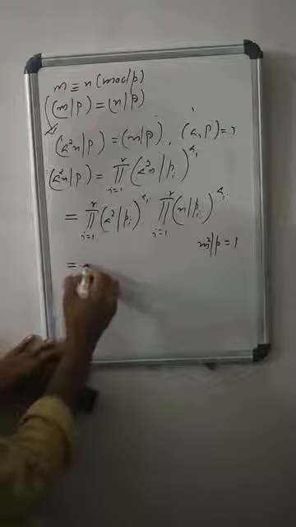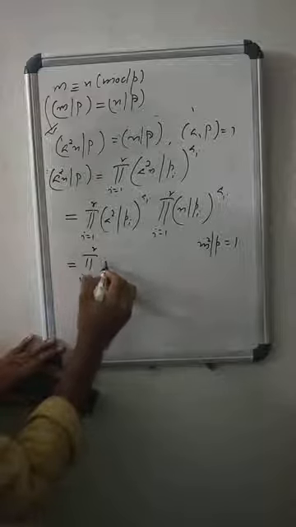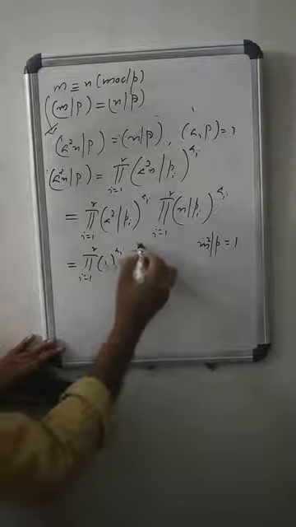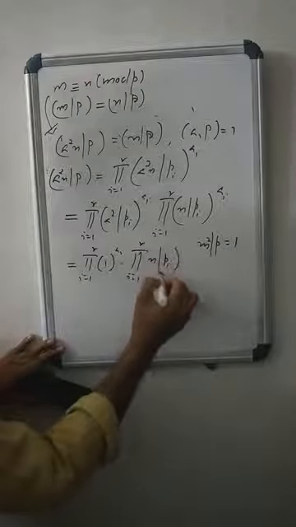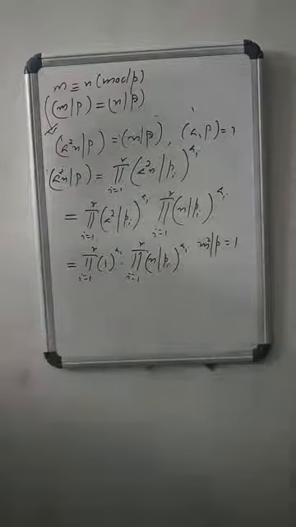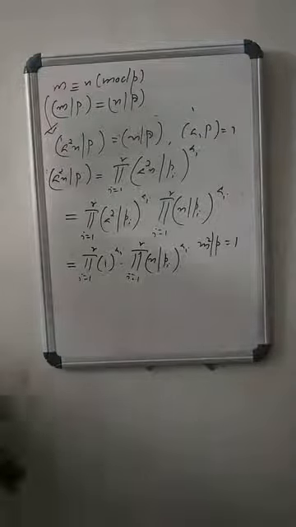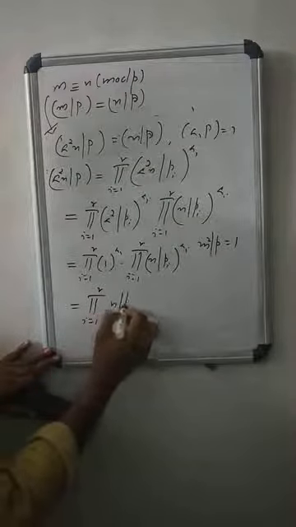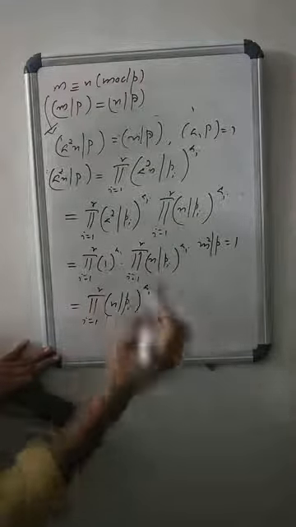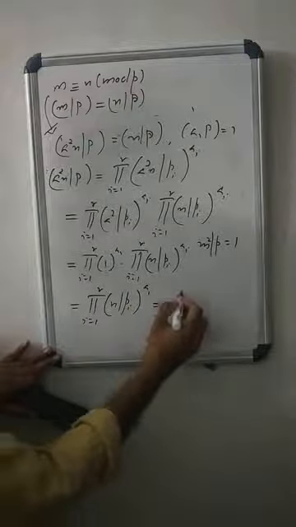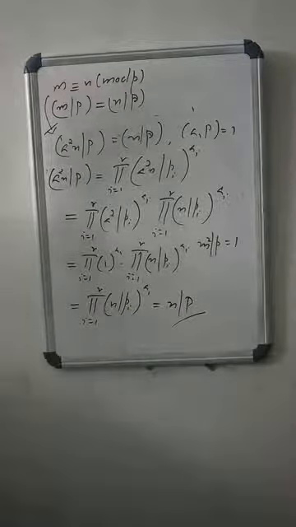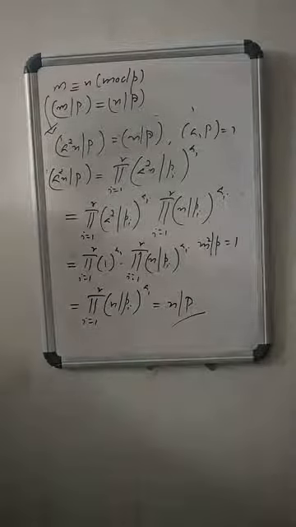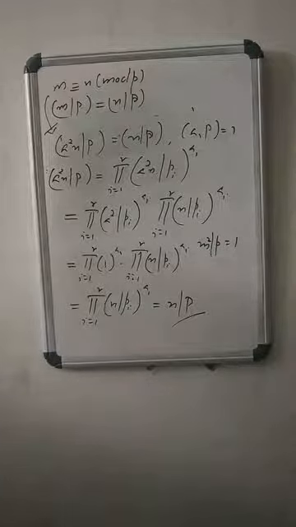So this equals the product of 1 to the power a_i times the product of (n/Pi) to the power a_i. The product of 1 to the power a_i is 1, so that equals the product of (n/Pi) to the power a_i. This is nothing but (n/P). So (a²n/P) equals (n/P) when a and P are relatively prime.